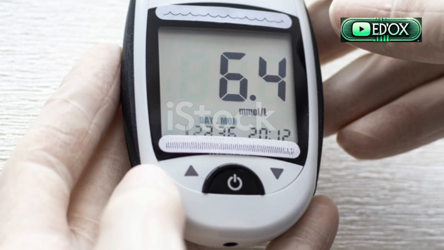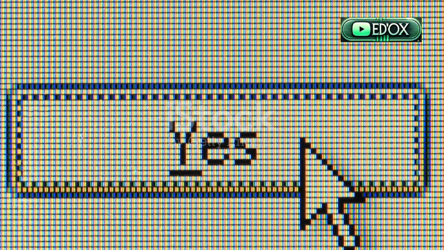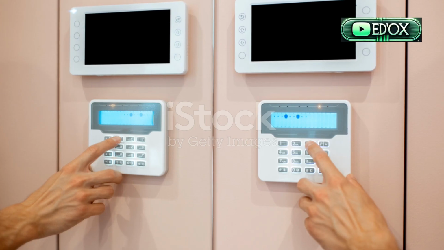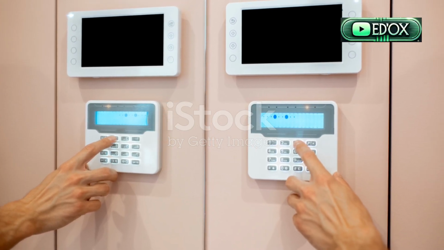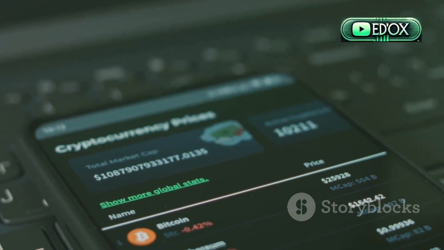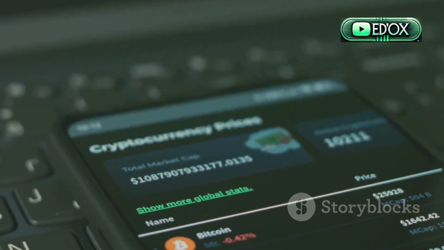Once you've verified the details, click Confirm or Submit. You may be asked for 2FA authentication. Enter the code to approve the withdrawal. Transfers typically take between a few minutes to an hour, depending on the network speed.